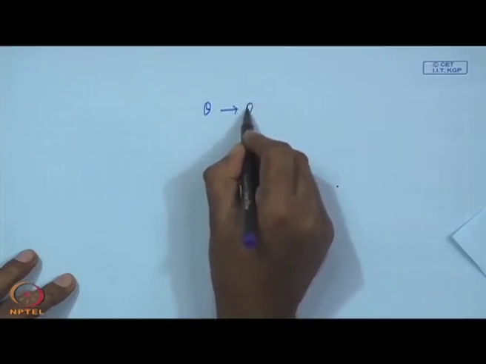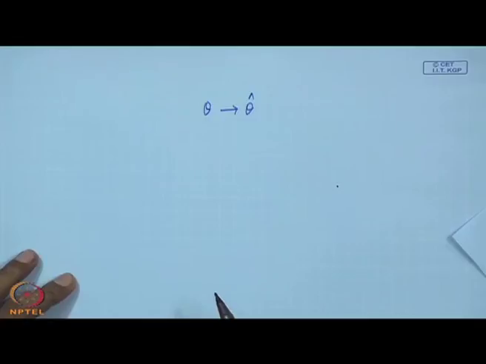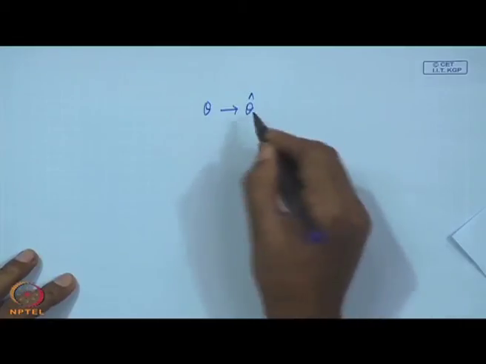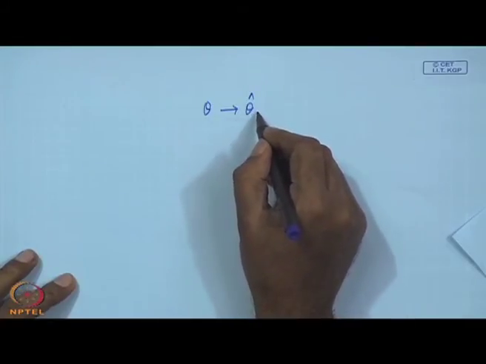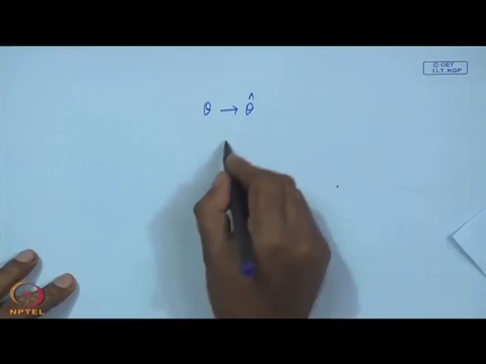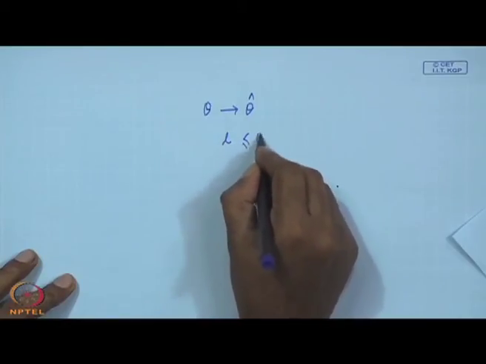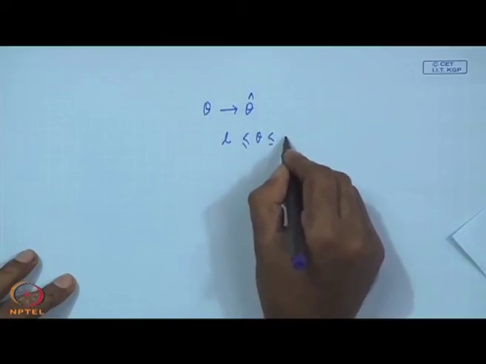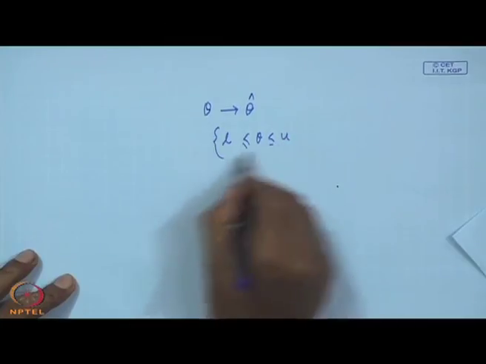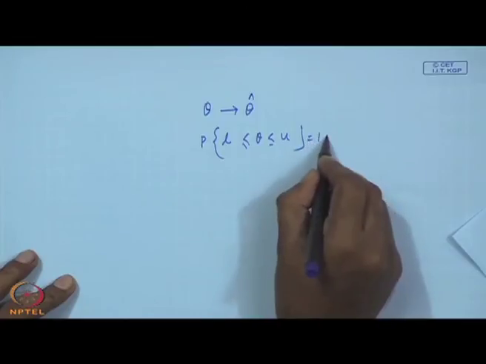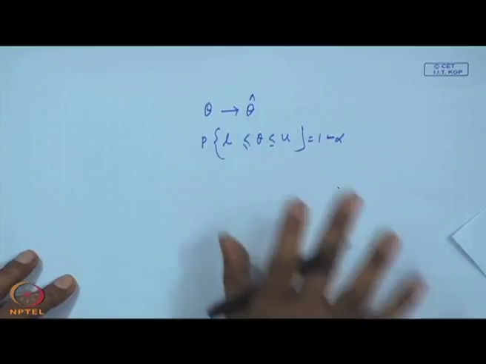Basically, if you want to understand the meaning of interval estimation, suppose there is a population parameter theta and you have estimated theta cap using some sampling distribution. Let theta cap have a particular distribution. Then you are doing this: l less than or equal to theta less than or equal to u, with probability 1 minus alpha, using the theta cap value.